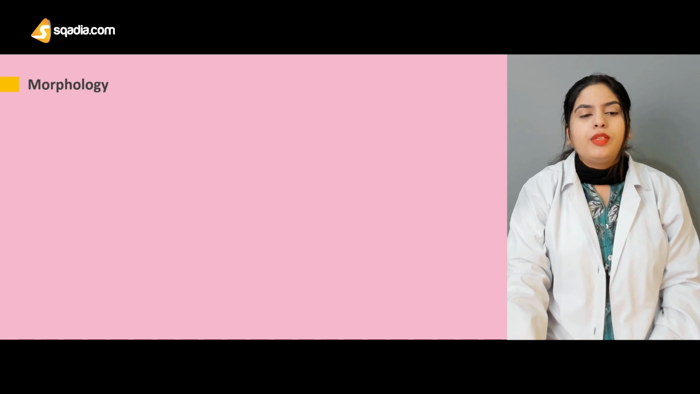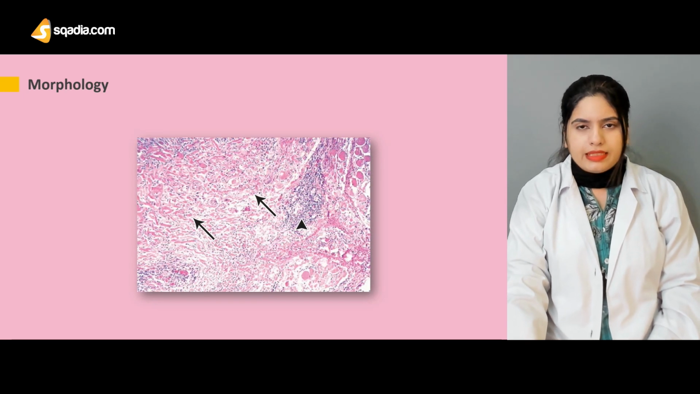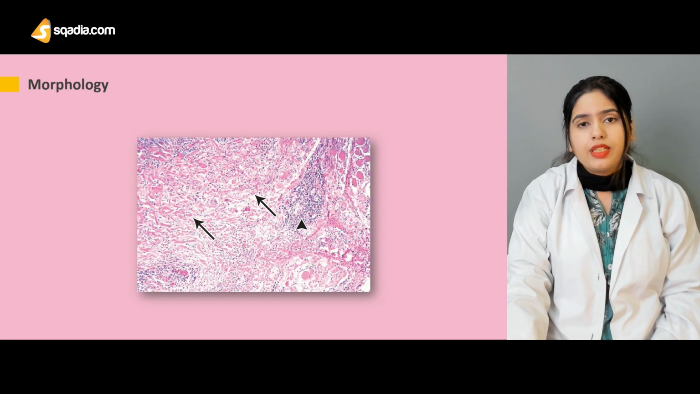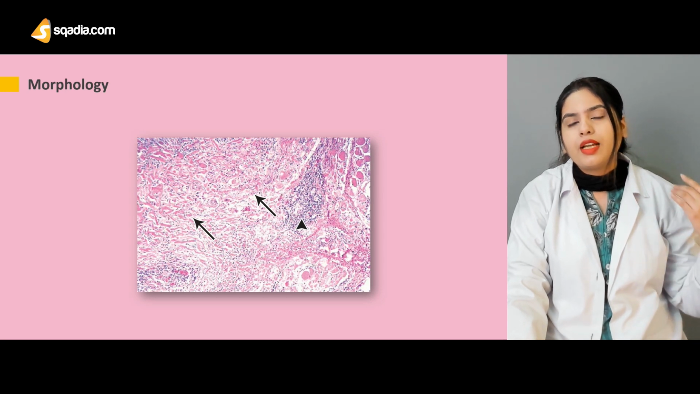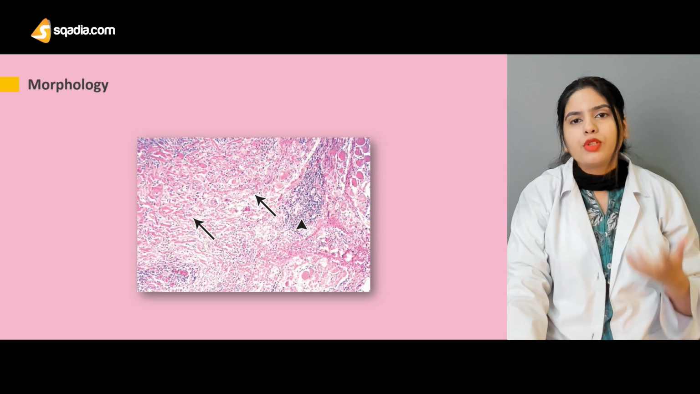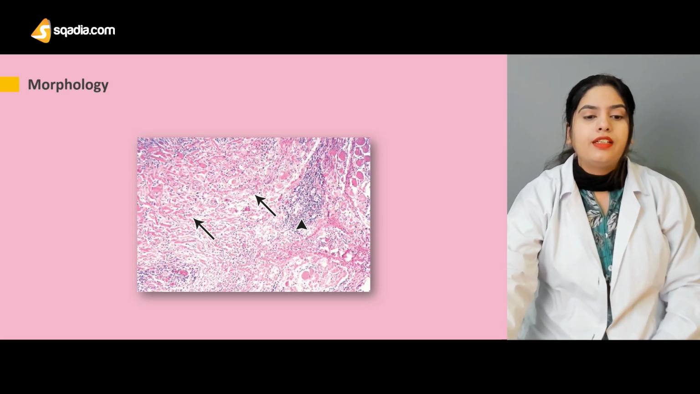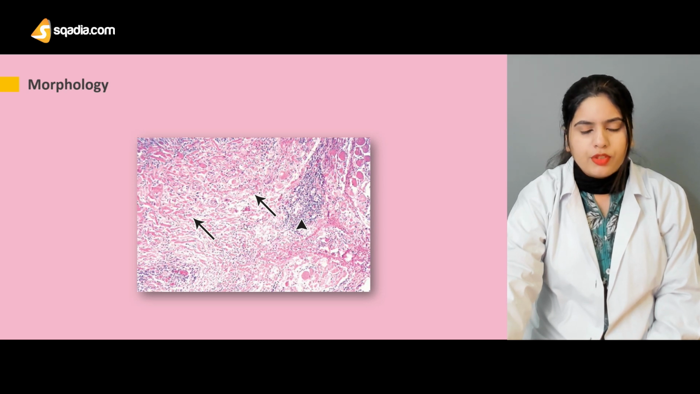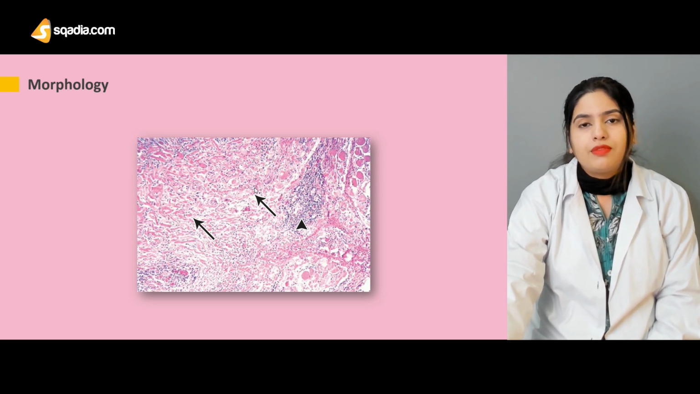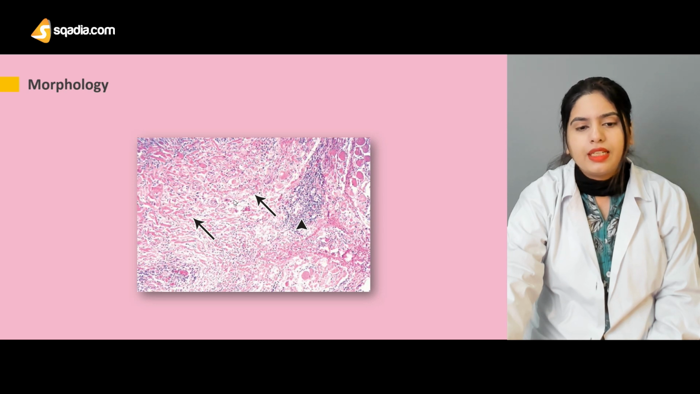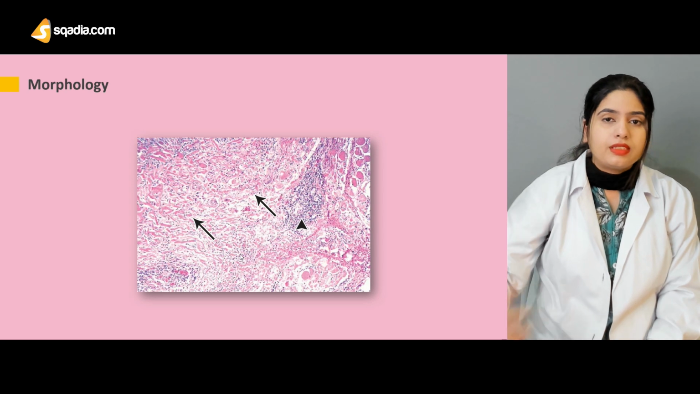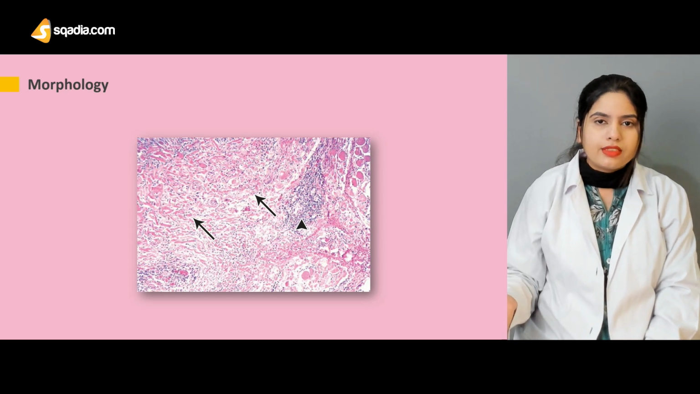Now, talking about the morphology of Riedel's thyroiditis. As I told you, the tissues surrounding the thyroid gland and other parts of the body are also going to be affected. The infiltrate is seen like here. You can appreciate different types of cells: T cells, inflammatory mediators, B cells, and lymphocytes can also be seen in this infiltrate, and this can spread to different muscles and nodules as well.